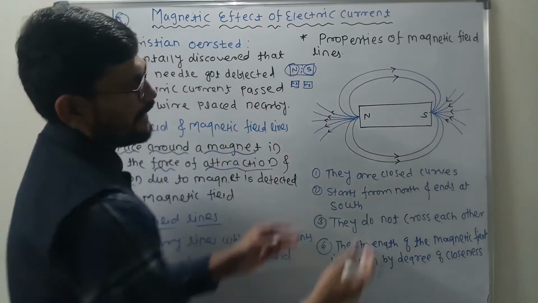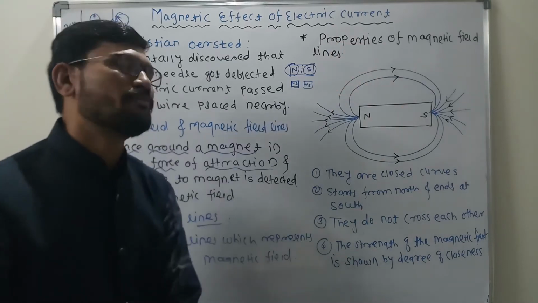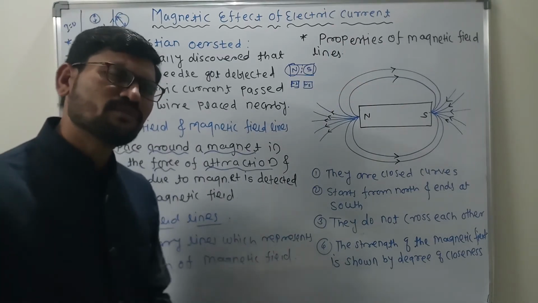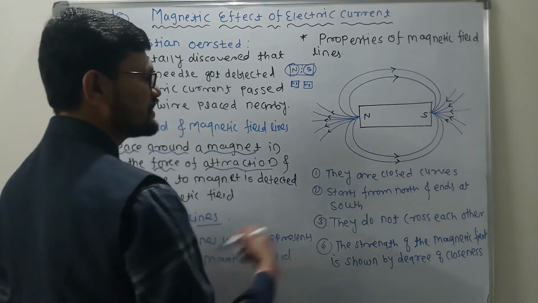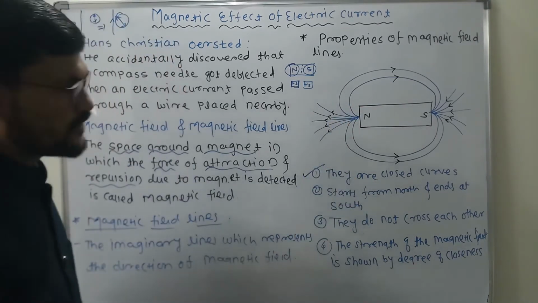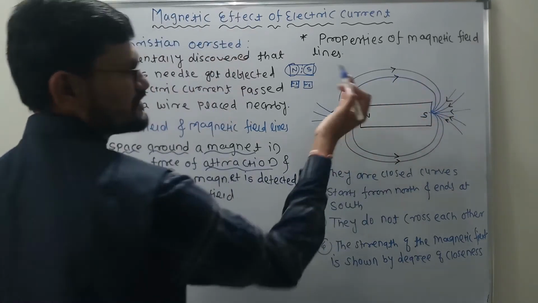When we see these are the magnetic field lines of the magnet, so now we need to think about the properties of magnetic field lines. So what are the properties of the magnetic field lines? The first property is that they are closed curves. Yes, obviously they are closed curves. As you can see, they are completely closed curves outside as well as inside.